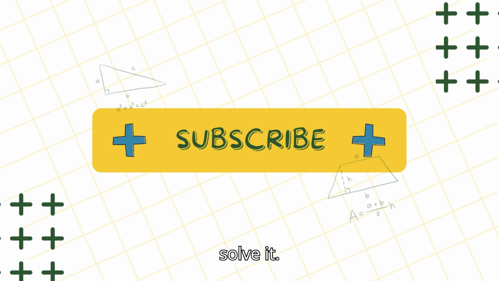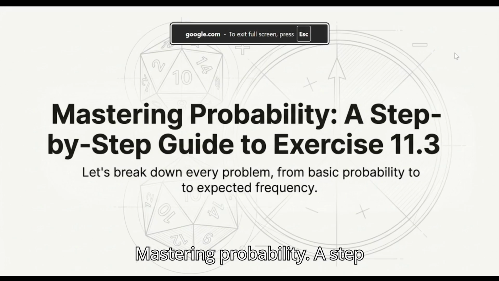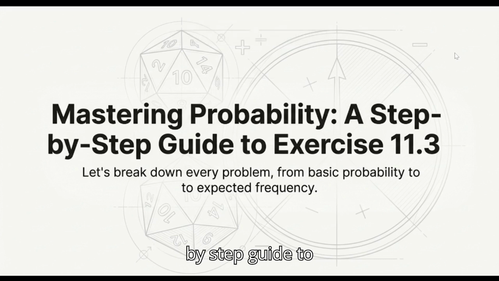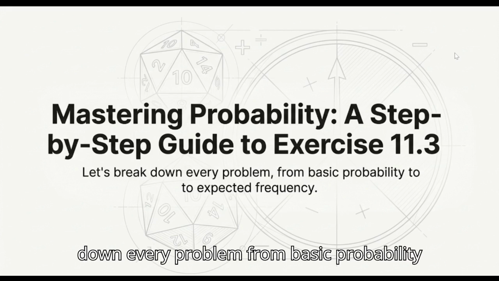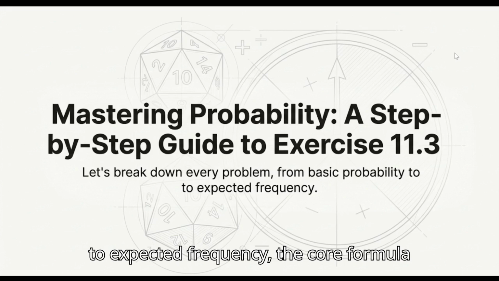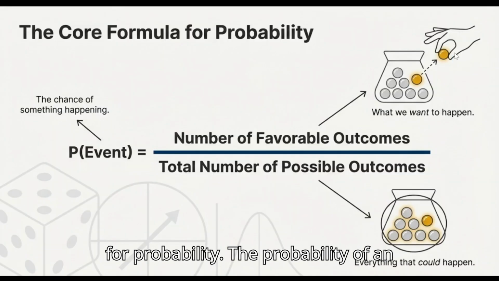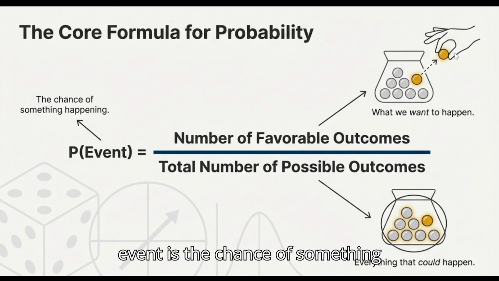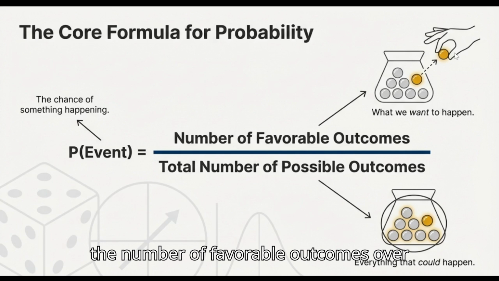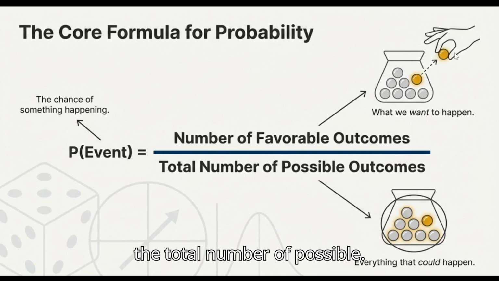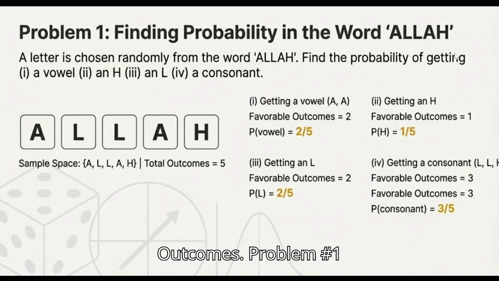Let's solve it. Mastering Probability, a step by step guide to exercise 11.3. Let's break down every problem from basic probability to expected frequency. The core formula for probability: the probability of an event is the chance of something happening, and that is equal to the number of favorable outcomes over the total number of possible outcomes.